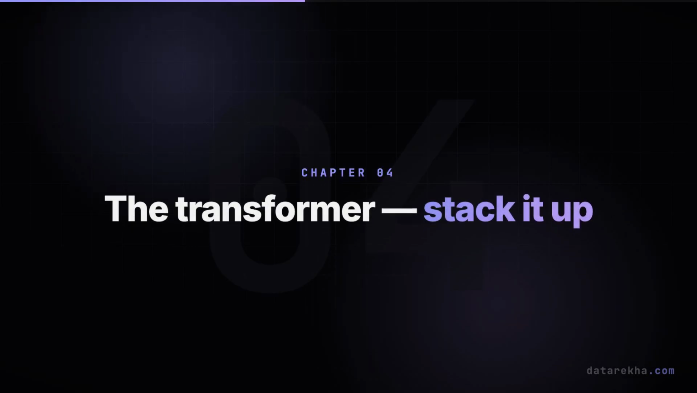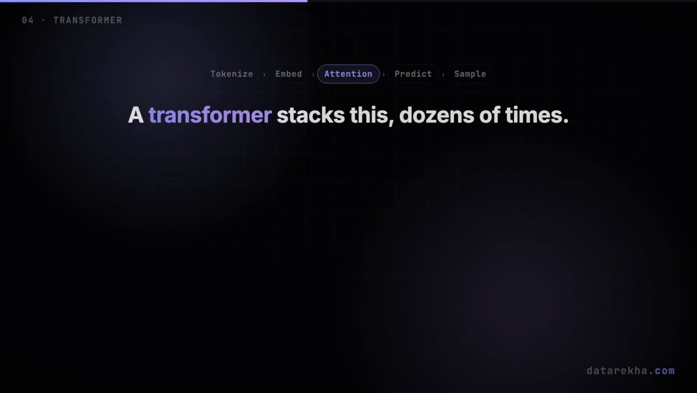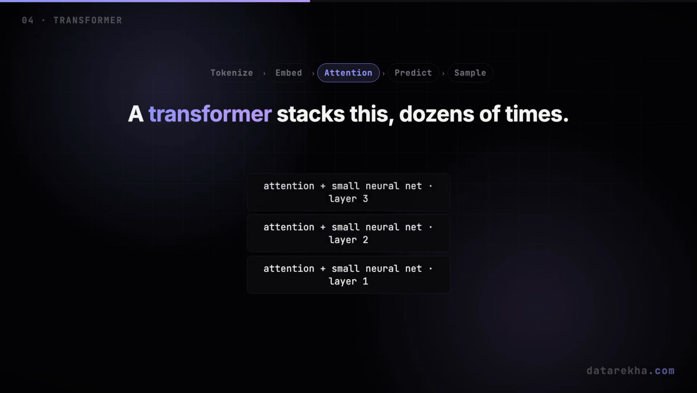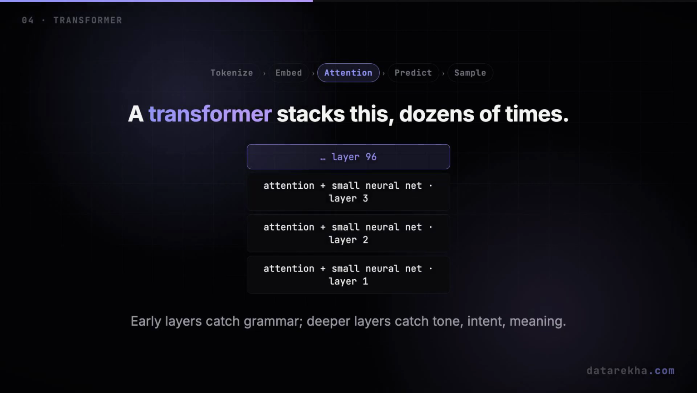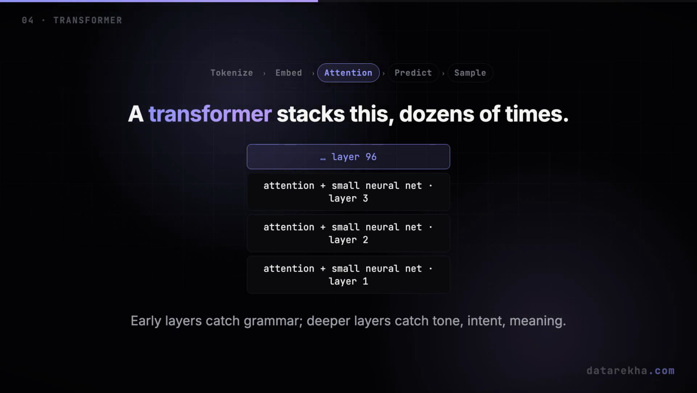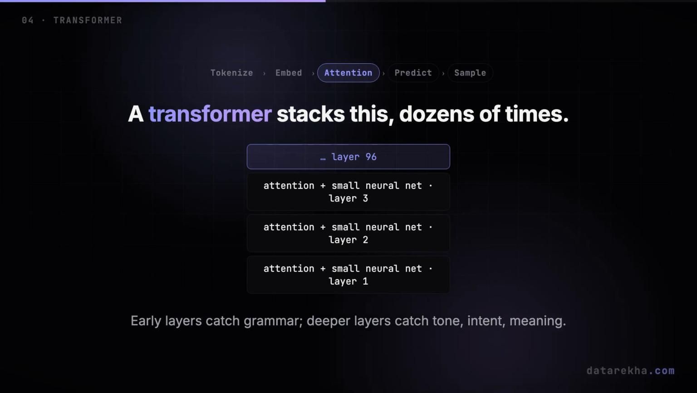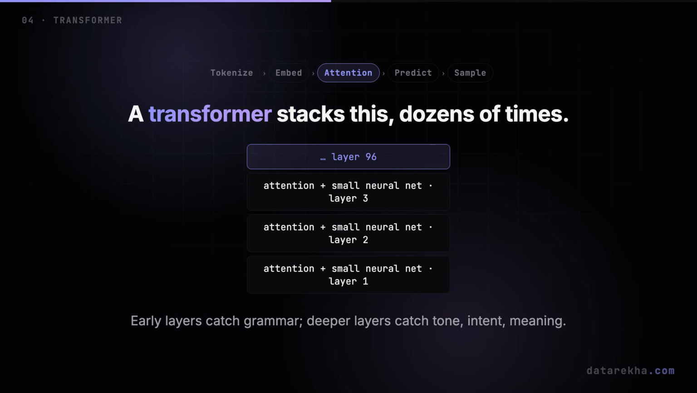Stacking it up, the transformer. One round of attention isn't enough. A transformer stacks it. Attention, then a small neural network, then attention again, dozens of times. Each layer refines the picture a little more. Early layers catch grammar and simple links. Deeper layers pick up tone, intent, and meaning. The big models do this through 50, 80, even 100 layers.